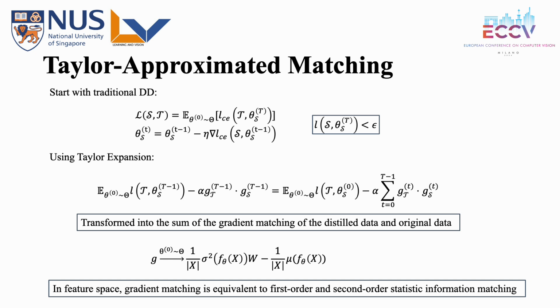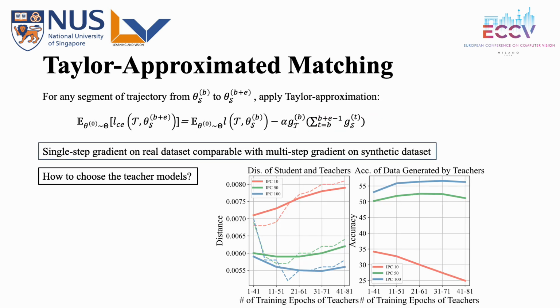So we do another approximation. Here, we prove that under the constraint, gradient matching is equivalent to the first-order and the second-order statistic information matching. So here we get the statistical matching for the synthetic dataset and the original dataset at all steps along the training trajectory of the student model. Still not enough, because the process of training a new model at each iteration and calculating the statistics at checkpoints for each step still imposes significant computational demands.